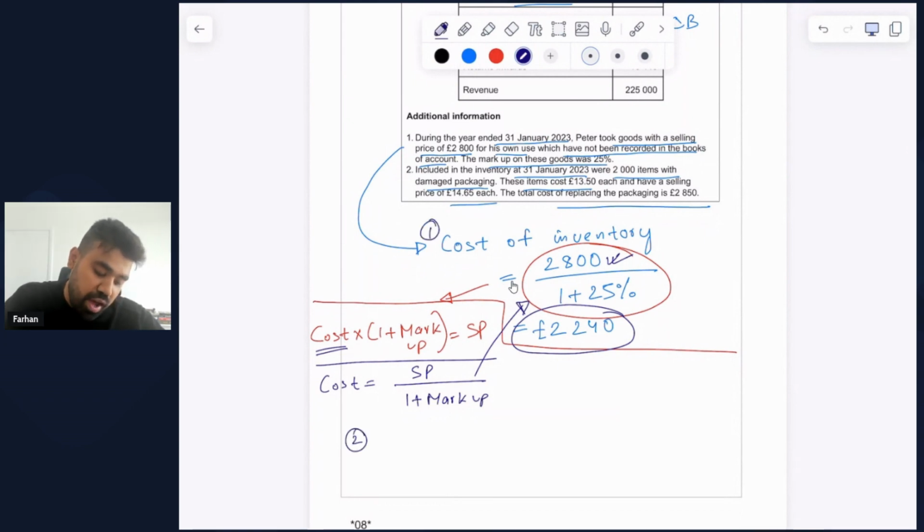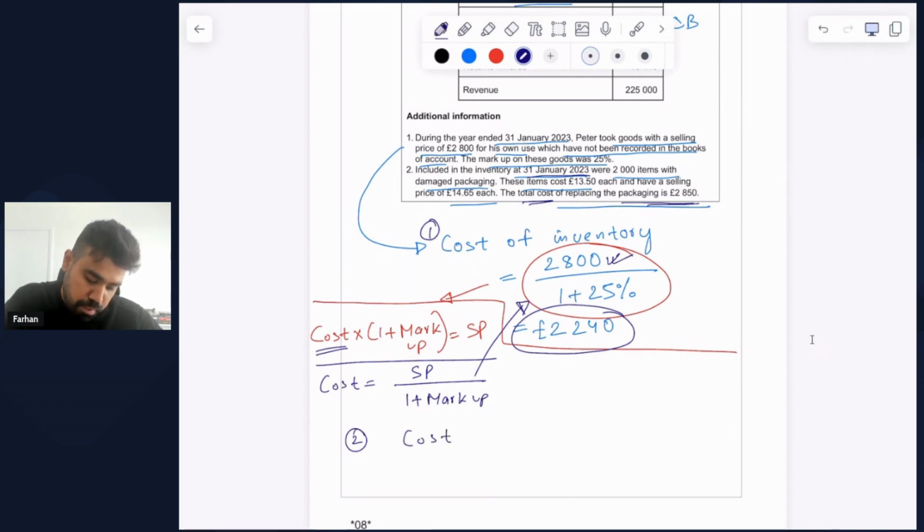Included in the inventory at 31 January 2023 were 2,000 items with damaged packaging. These items cost £13.50 each and have a selling price of £14.65 each. The total cost of replacing the packaging is £2,850. So what we are going to do first is calculate the cost per item of packaging. So let me show you the calculation.